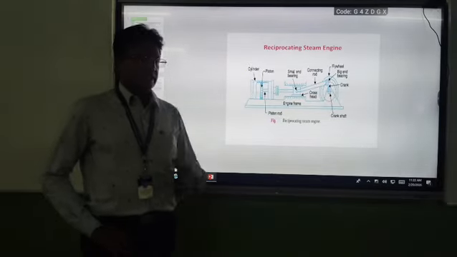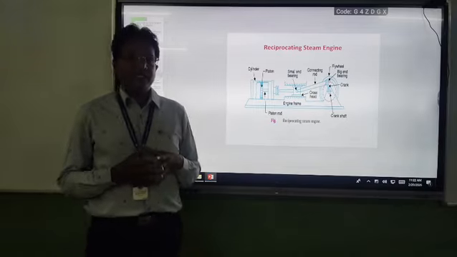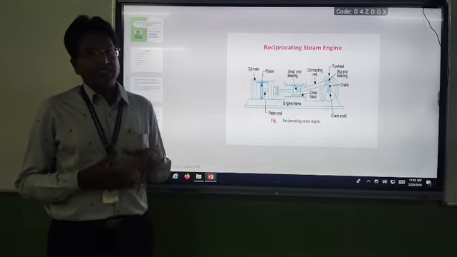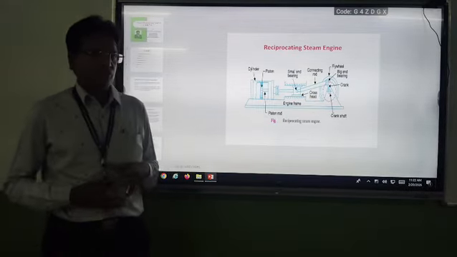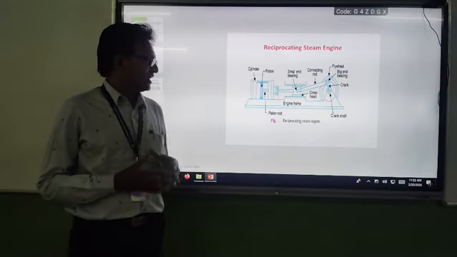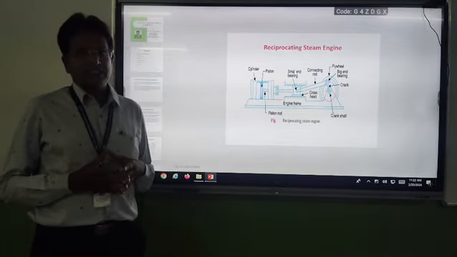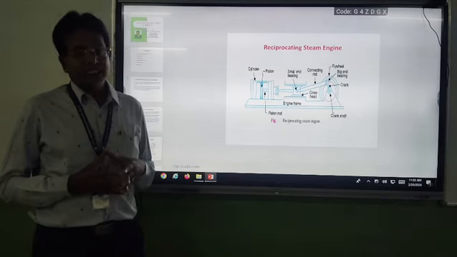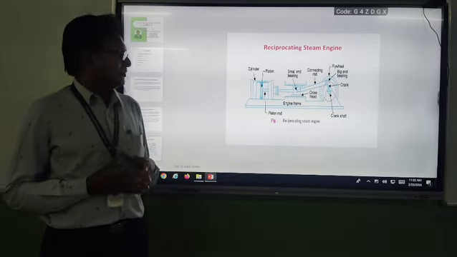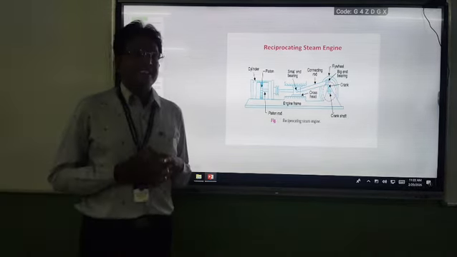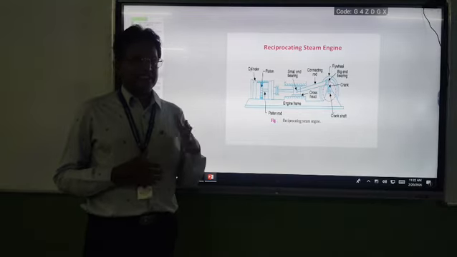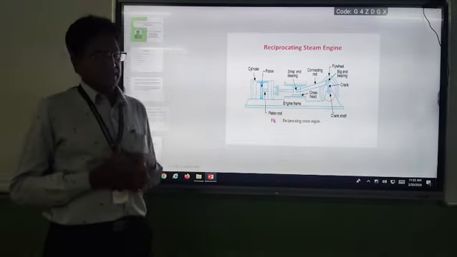Now we observe, just now I told you, a link need not be a single part, it may be a combination of several parts. One mechanism I am showing you in this slide. The name of this mechanism is reciprocating steam engine mechanism. In particular, it comes under a single slider crank mechanism. What is a single slider crank mechanism? In the next topics we will discuss.